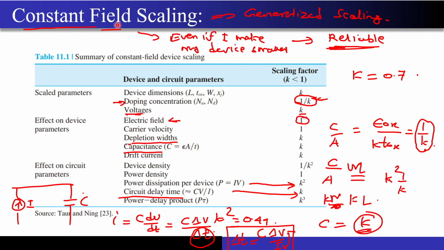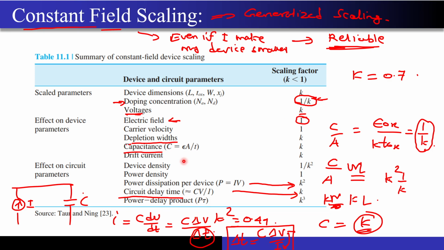We are doing the constant field scaling. So what do I mean by constant field scaling? You reduce both horizontal as well as vertical dimensions and ensure that when you are decreasing the size of the MOSFET, the field inside the MOSFET does not change at all. So we are modifying all the device dimensions by the factor k, where k is less than 1. We are increasing the doping concentration by the factor 1/k. Since k is less than 1, 1/k is greater than 1. The electric field remains as it is.